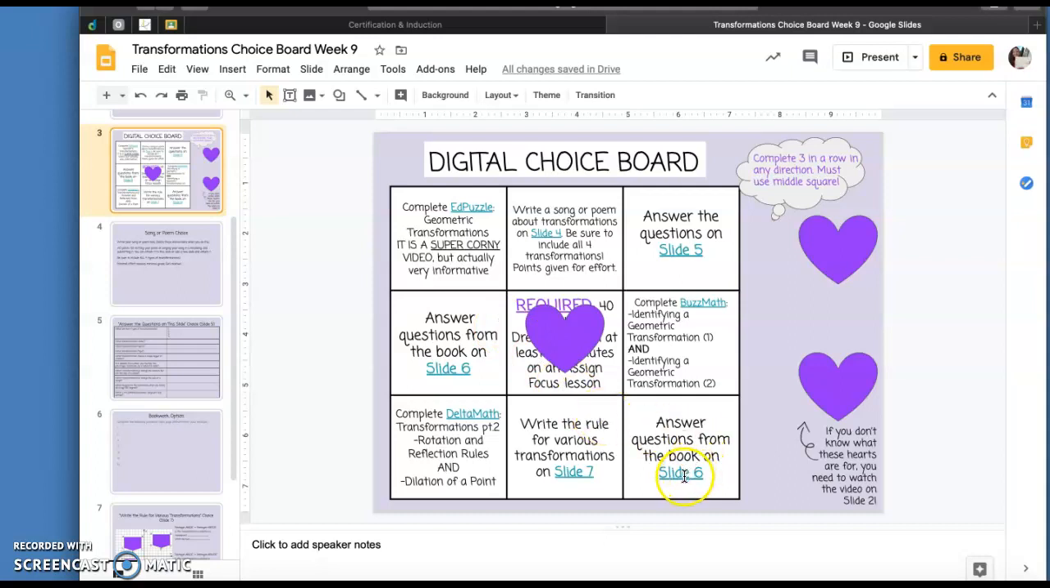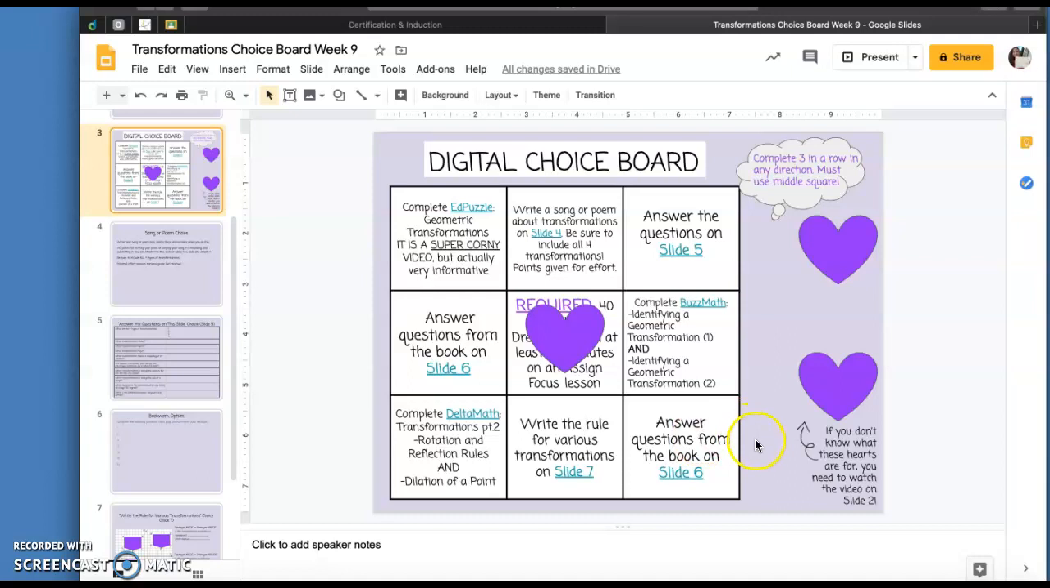And then lastly, another choice is answering the bookwork questions, same thing as before, bookwork. It's on here twice because I think there's some really good questions, and you won't be doing both of those. You wouldn't do that twice because you have to go through the middle and it has to be in a row. So if you were going to do this one, you would have to do these 3, and if you were going to do this one, you'd have to do these 3.